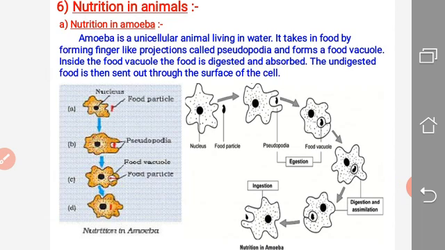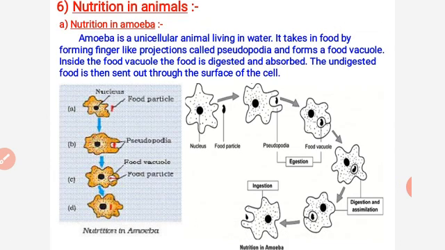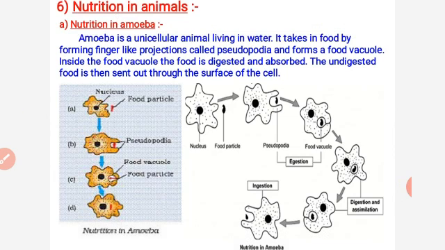You know very well that amoeba is a unicellular organism which intakes food with the help of pseudopodia, and all the five steps of holozoic nutrition like ingestion, digestion, absorption, assimilation and egestion take place within the one cell only.